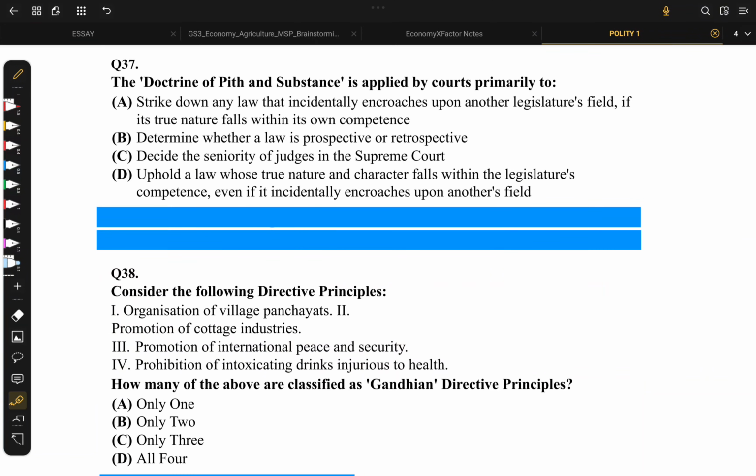Moving on to 37, the doctrine of pith and substance is applied by the courts primarily to strike down any law that incidentally encroaches upon another legislature's field if its true nature falls within its own competence. Okay. Determine whether a law is prospective or retrospective. It doesn't do this. Decide the seniority of judges. No, irrelevant statement.